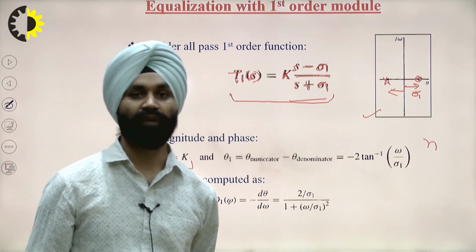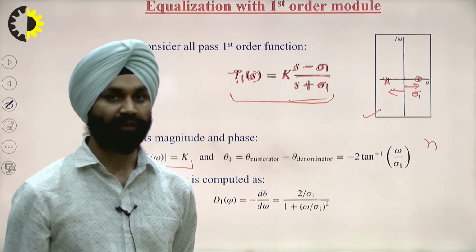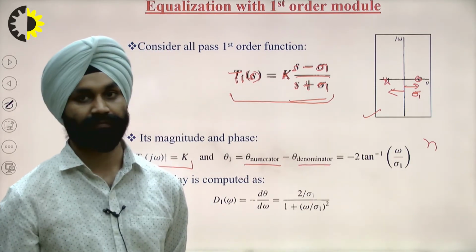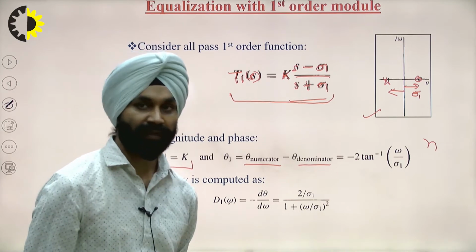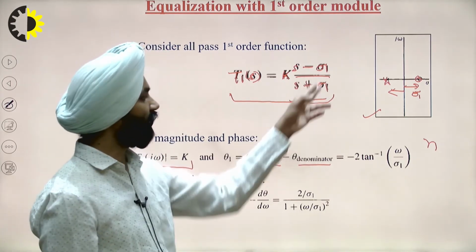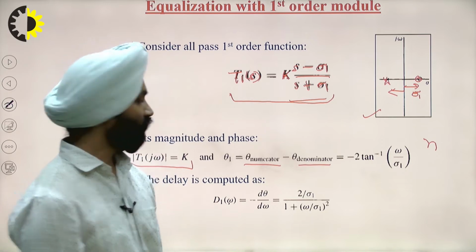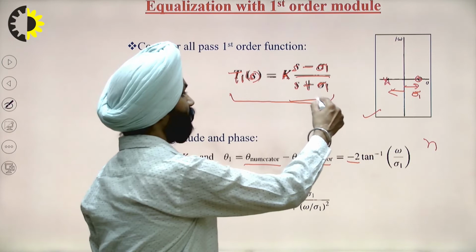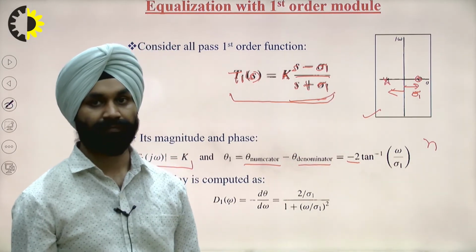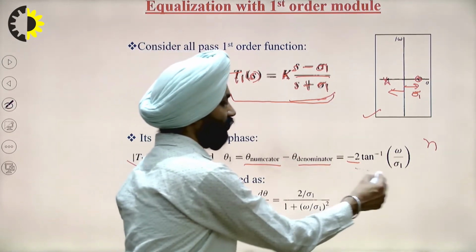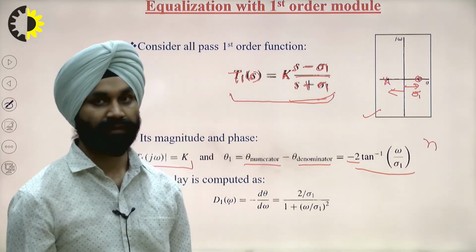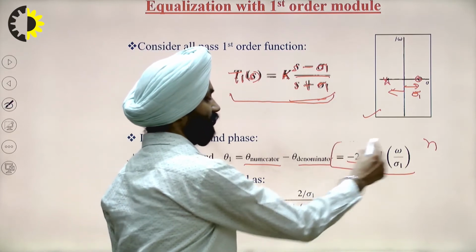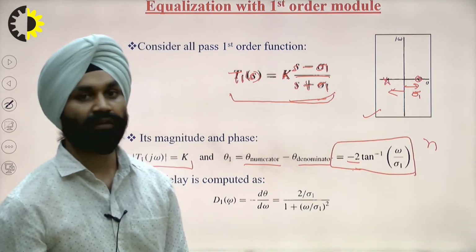And how can we find out the phase? The phase will be the numerator phase minus the denominator phase. Now, the numerator and the denominator phases are equal in magnitude, so I can write it as minus 2 times the phase of the denominator. So it gives minus 2 tan inverse of ω by θ1. So this is the phase of the first order filter.